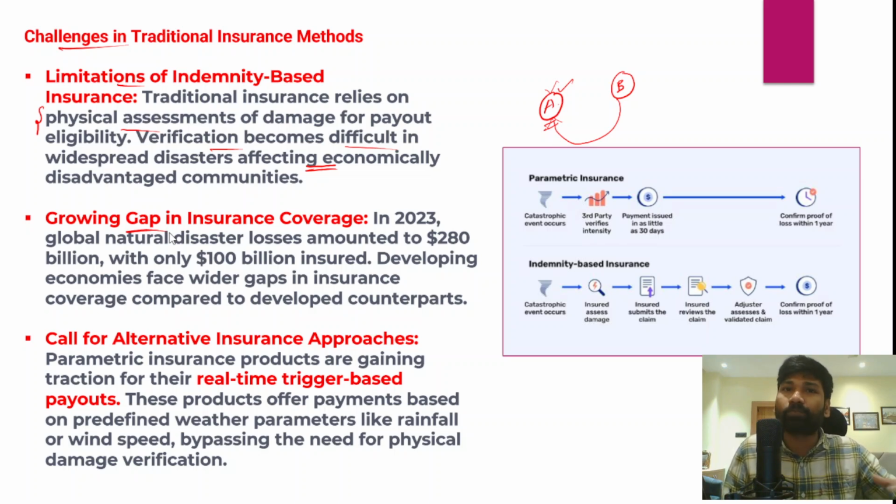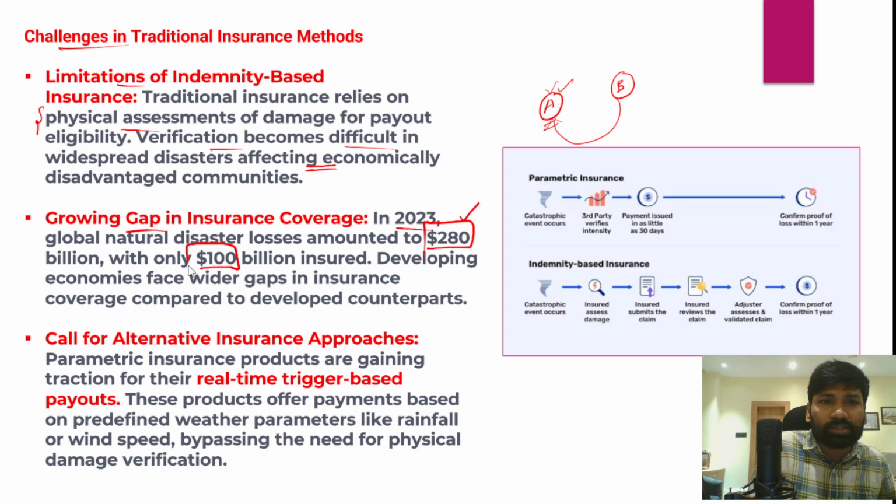In the developed countries, more people are covered with insurance, but on the other hand, in the developing countries, fewer people are covered with insurance. So if we look at the data with respect to insurance coverage of property, in 2023, global natural disaster losses amounted to $280 billion. Right? So the total disaster-related losses across the world amounted to $280 billion. However, only $100 billion of the $280 billion was insured.